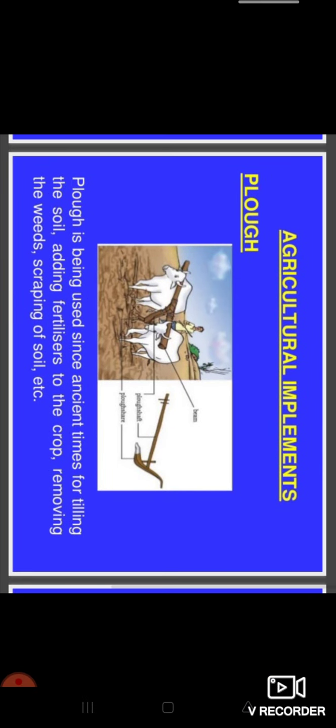Now the plough. The plough has been used since ancient times for tilling the soil, adding fertilizers to the crop, removing the weeds and scraping of soil. All these things were done with the help of the plough many years ago. But now in agricultural practices we are also using technology. Why? Because using these kinds of tools in crop production takes time. If you want to plough a whole field within one day, it is not possible. It takes 1 or 2 days.